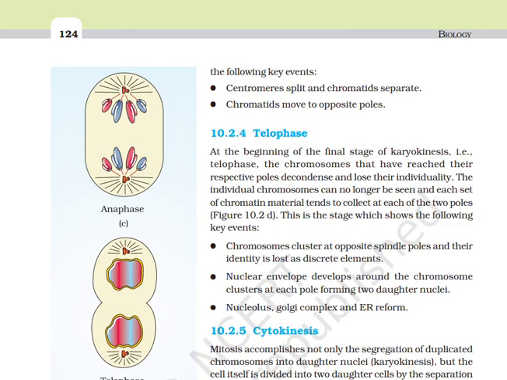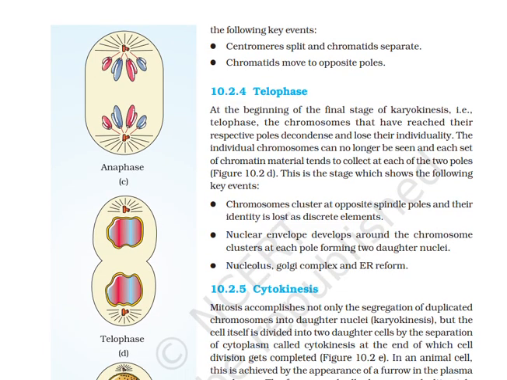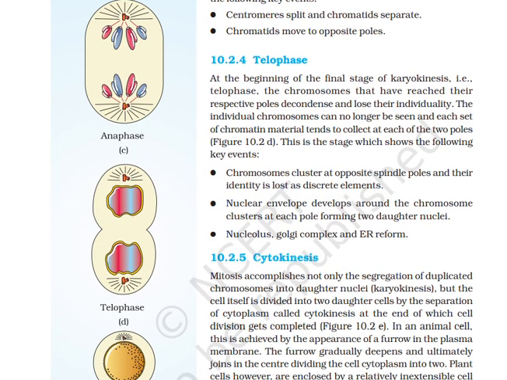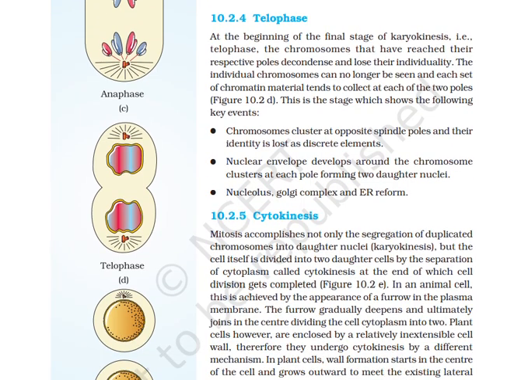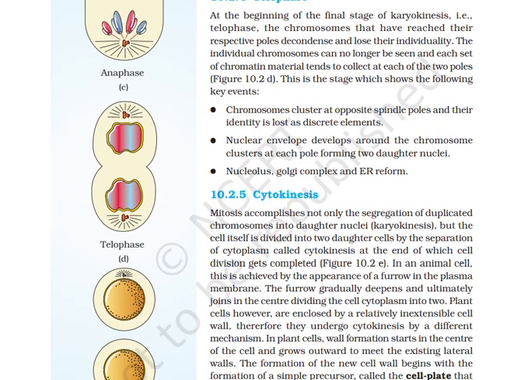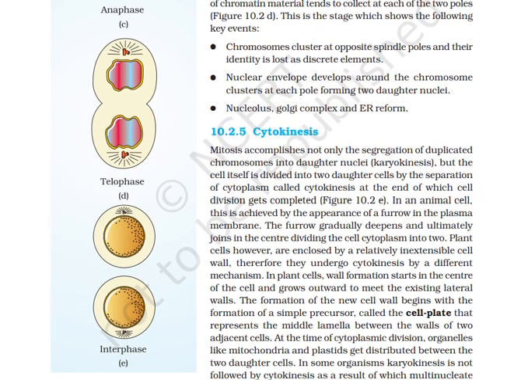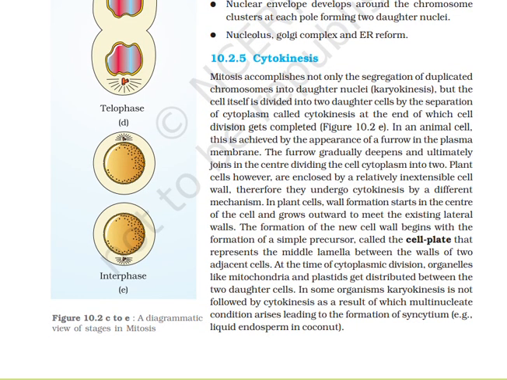Telophase. At the beginning of the final stage of karyokinesis, that is telophase, the chromosomes that have reached their respective poles decondense and lose their individuality. The individual chromosomes can no longer be seen and each set of chromatin material tends to collect at each of the 2 poles. This is a stage which shows the following key events. Chromosomes cluster at opposite spindle poles and their identity is lost as discrete elements. Nuclear envelope develops around the chromosome clusters at each pole forming 2 daughter nuclei. Nucleolus, Golgi apparatus, and ER reform.